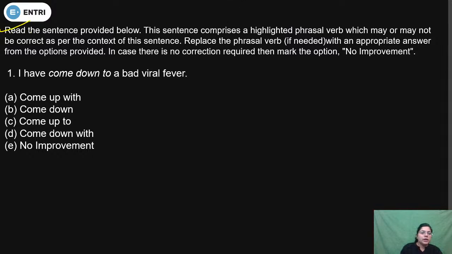First of all, I want to tell you what phrase replacement is. Read the sentence provided below. This sentence comprises a highlighted phrasal verb which may or may not be correct. Sometimes there is an error in the phrasal verb and sometimes there is not. As per the context of the sentence, you simply have to check. Replace the phrasal verb if needed with an appropriate answer from the options provided. In case there is no correction required, then mark the option no improvement.